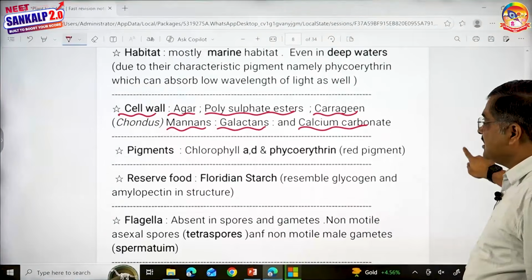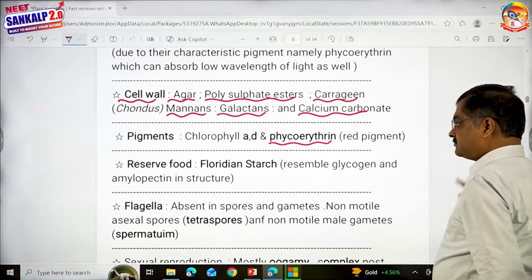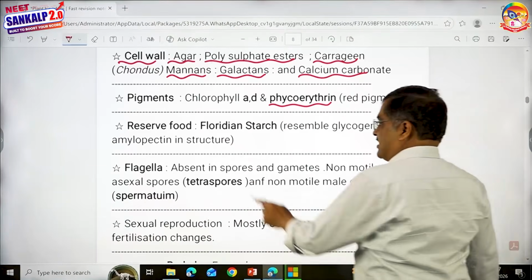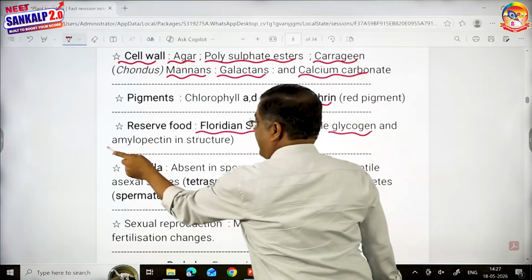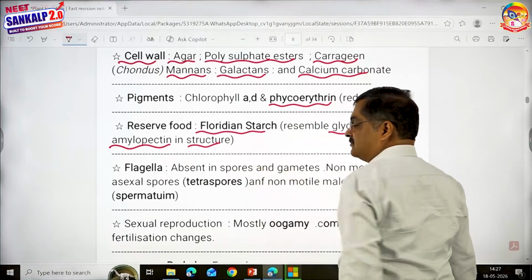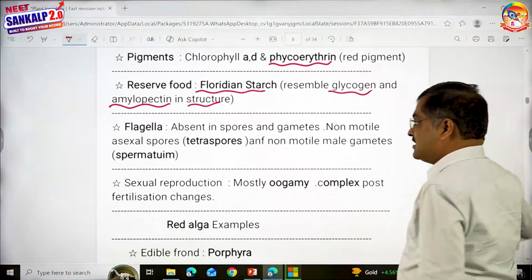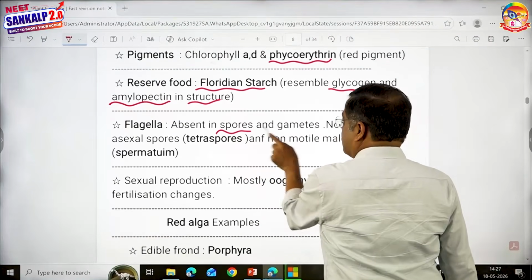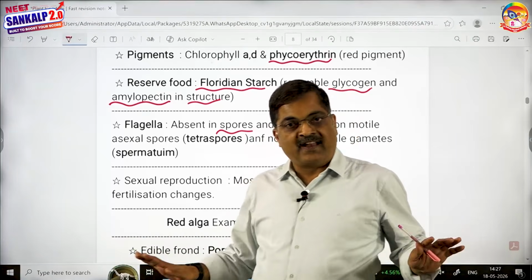Pigments, chlorophyll A and D, and the red color is because of phycoerythrin. This was asked many times. Floridian starch resembles glycogen and amylopectin in structure. This is easy. Flagella is absent in spores and gametes. In both spores and gametes, flagella is absent.